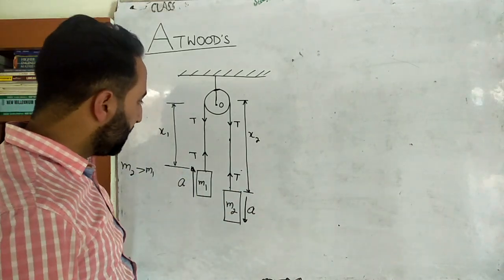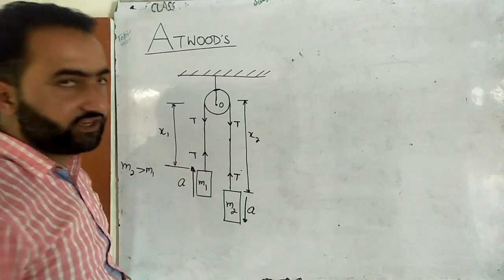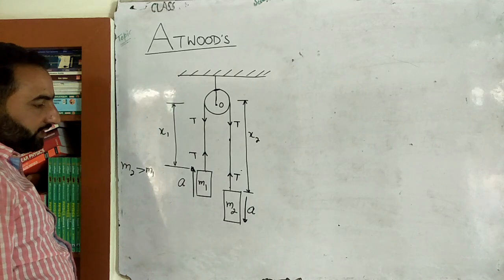The next thing is that we have to calculate the value of a in terms of m1 and m2, and we have to calculate the value of T as well. So let's try it out. Now look, beta, how we can do it.